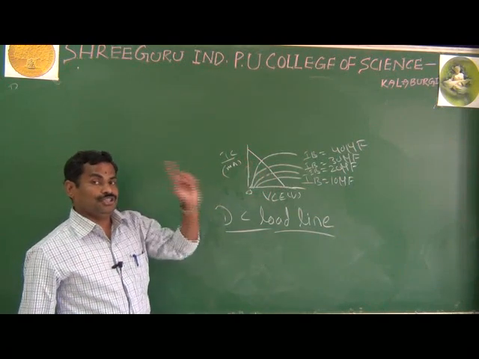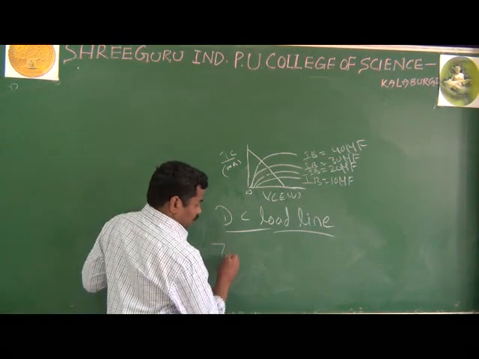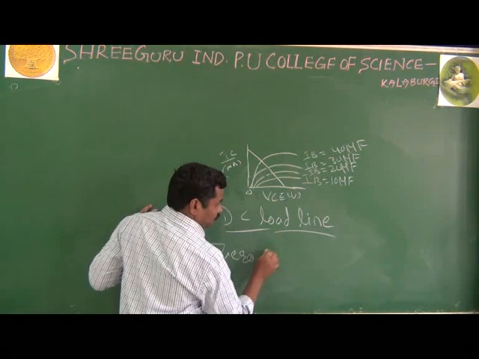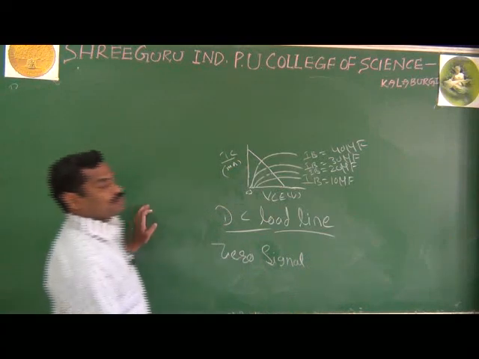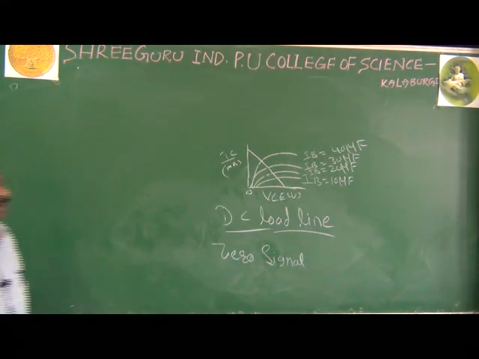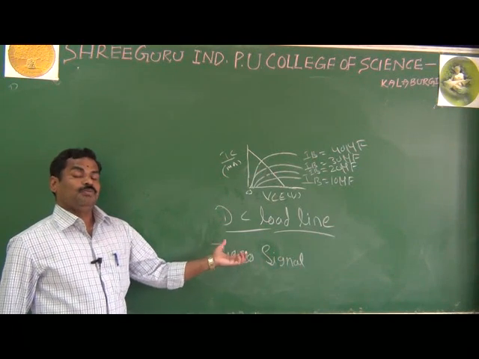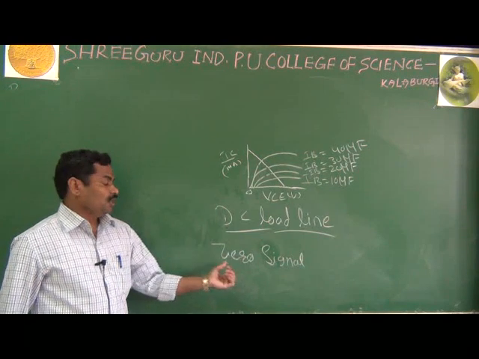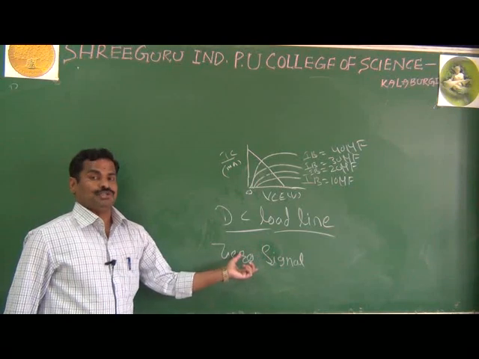The most important thing is, what is the meaning of zero signal? Look here, zero signal means that in the transistor we are not applying any input signal. The input signal is not there, or the input signal is zero. That's why I call it zero signal, or zero input signal.